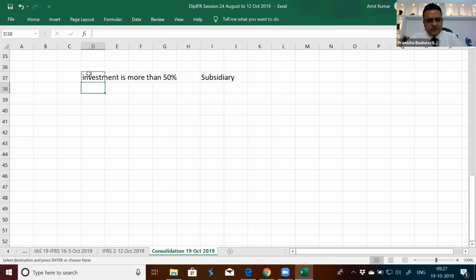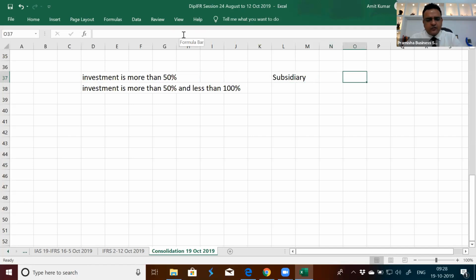Investment is more than 50% and less than 100%, or 100% owned, we'll say that there is a subsidiary. It is still a subsidiary, but if the investment is less than 100%, there exists a non-controlling interest as well. We need to value non-controlling interest, but that's a choice we have available.